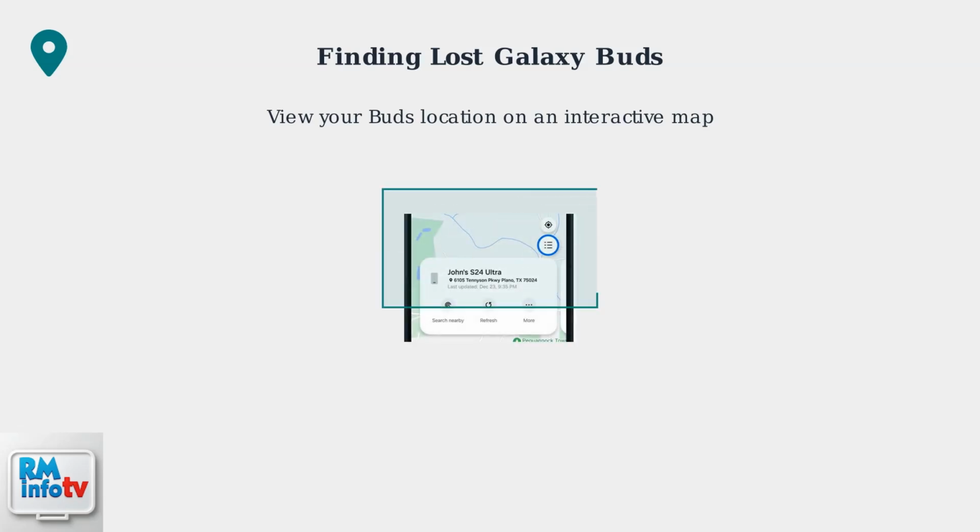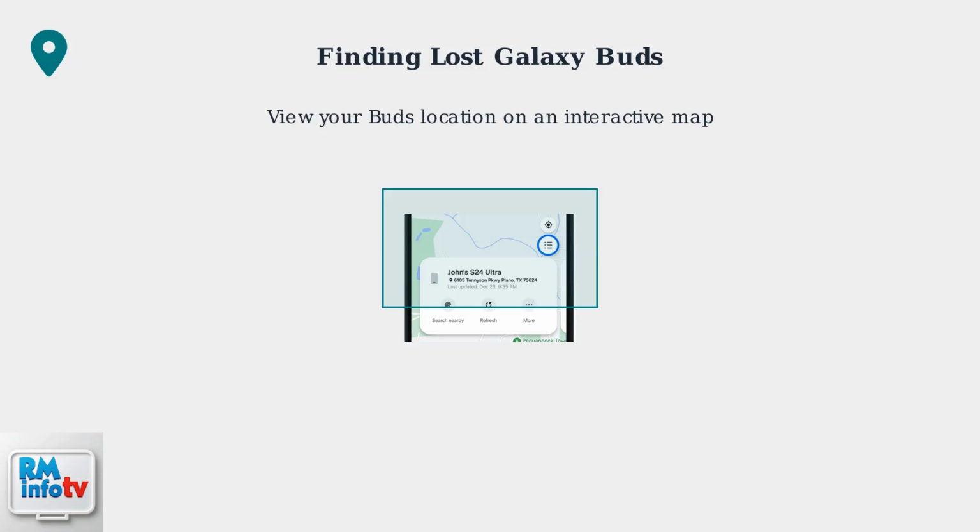The Galaxy Wearable app is essential for managing your Galaxy Buds. Within the app settings, you'll find the Find My Earbuds feature, which is highlighted here in blue. This feature may launch the SmartThings app for more advanced location options. Once you access the Find feature, you'll see your Galaxy Buds location displayed on a map interface.